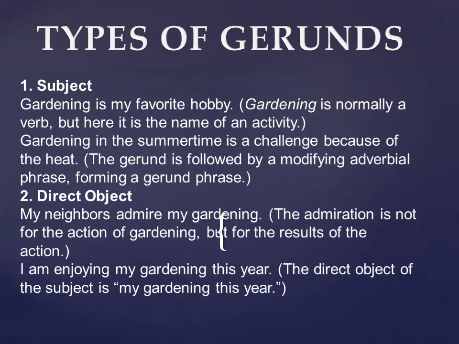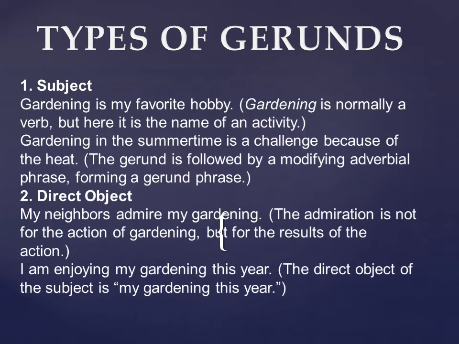That's why I am taking one example, one gerund, so that how we use the gerunds in different ways becomes clear to you. So here it is: my neighbors admire my gardening. Of course the subject is my neighbors and the object is gardening. So here gerund is playing the role of object.